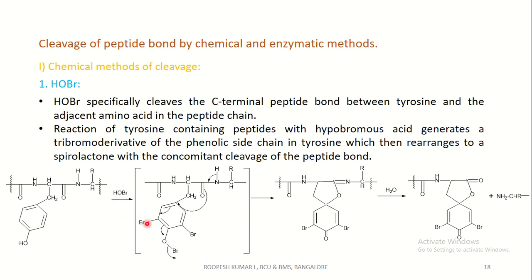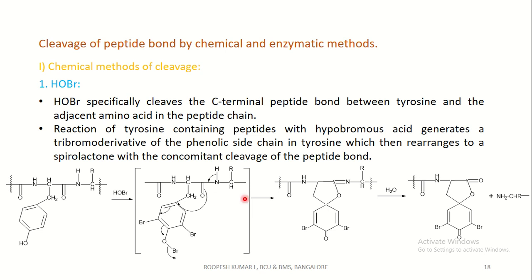This is a tribromo derivative of a phenolic side chain in the tyrosine, which then rearranges to a spirolactone with the concomitant cleavage of the peptide bond. See here, this peptide bond has been cleaved.